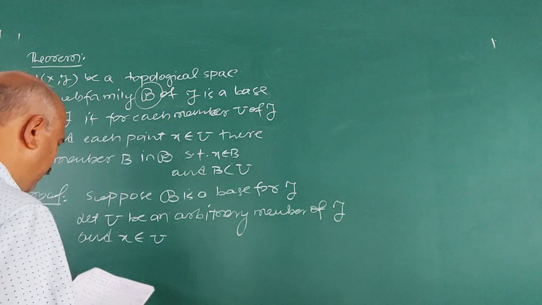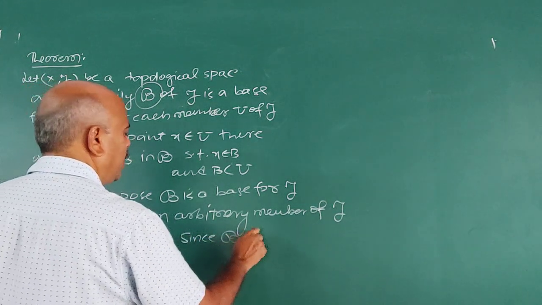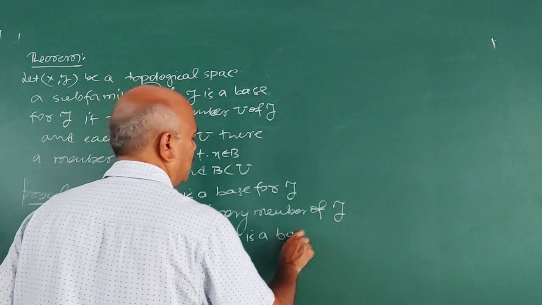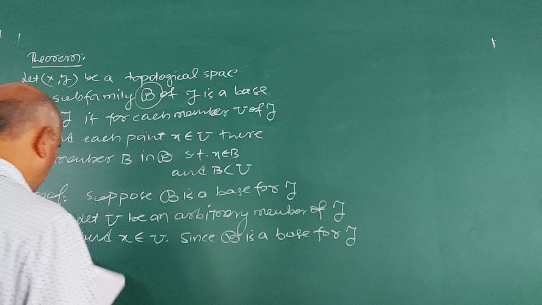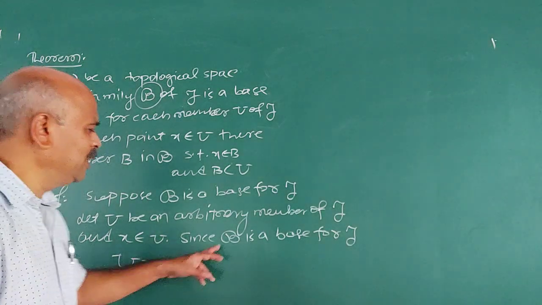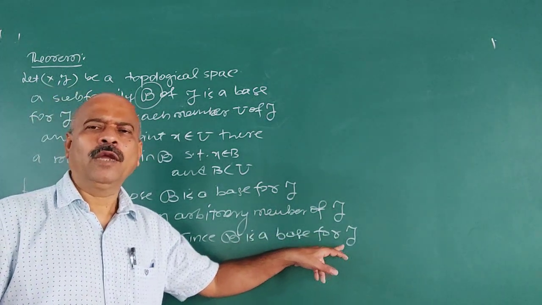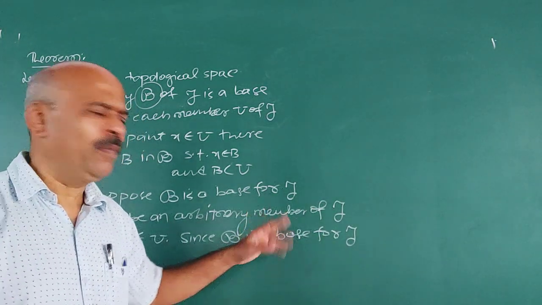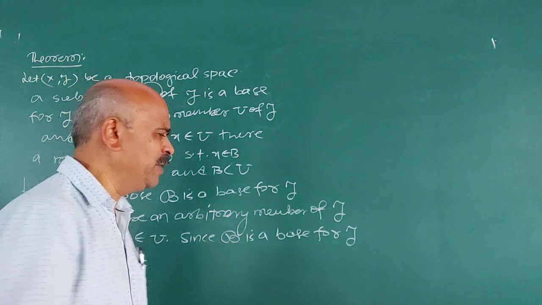x belongs to U. Then since B is a base for tau, what is the definition of base? B is a base means every member of tau is a union of members of B. Then B is called a base for tau.